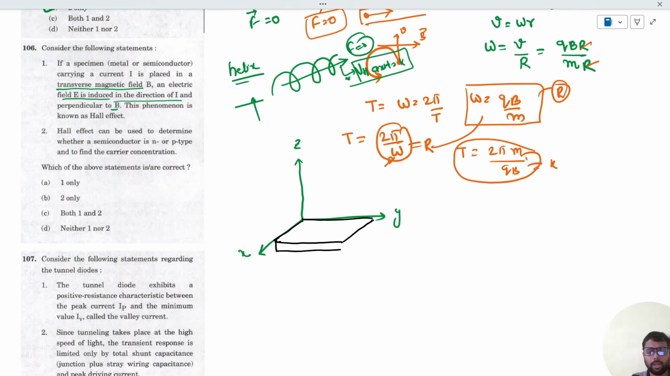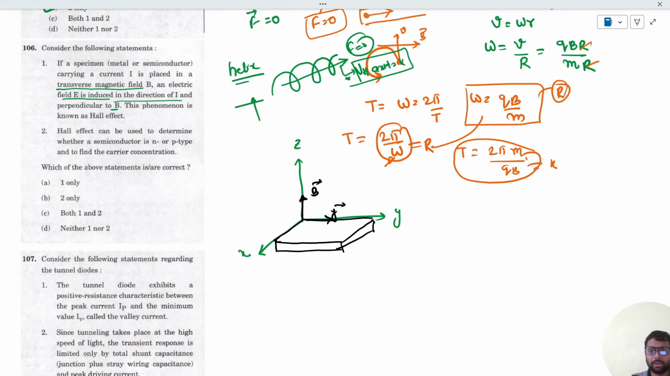in such a way that the magnetic field is along the Z axis, that is, perpendicular to the specimen. Let's say the current is going along either the X axis or the Y axis. Let's say, suppose, the Y axis. So again here, what will happen?